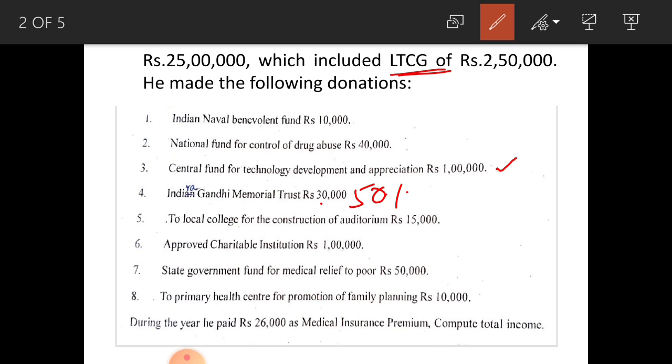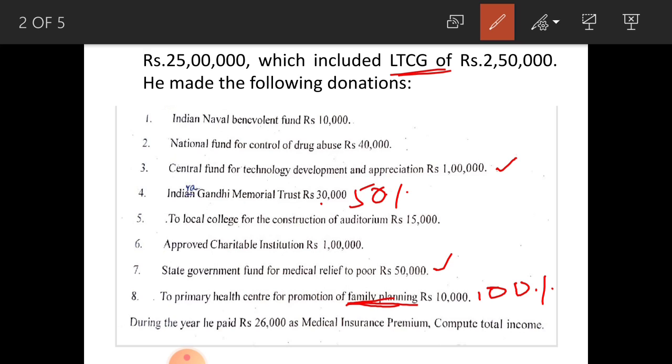Next one, state government fund for medical relief to poor rupees 50,000 comes under without limit donation and 100% is allowable. Next one, to primary health center for promotion of family planning rupees 10,000. This promotion of family planning is coming under with limit donation, but 100% deduction is allowable on this item, that is for family planning. During the year, he paid rupees 26,000 as medical insurance premium.